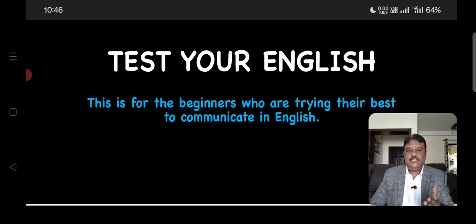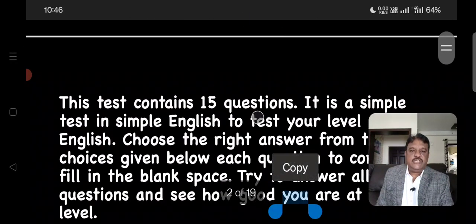Good. This test was meant only for the beginners who are trying their best to learn English, to communicate in English, to speak in English, right? So this test was not meant for those advanced people who are already good in the English language. Good. This test had 15 questions. It's just a simple test in simple English to test your level of English language, right?